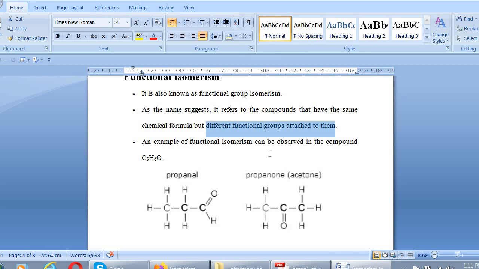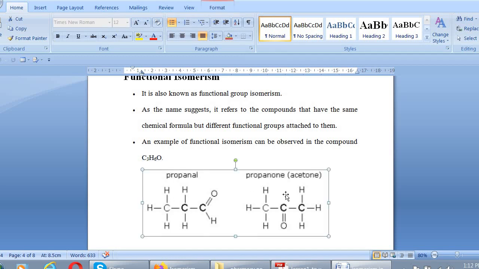This can also be well explained with the help of an example. For example, the molecular formula C3H6O can rearrange in two different ways. The first one is propanal and the second one is propanone. In the IUPAC name, al stands for the aldehydic group and one for the ketonic group.